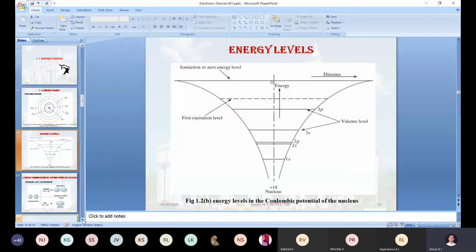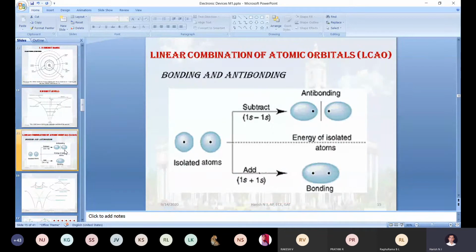Now we will move to the next concept. Before entering the energy band, we move to the linear combination of atomic orbitals. This is not a different topic; it is a subtopic of the energy band. Before I explain, can anyone tell me the meaning of the title LCAO, what it refers to? What is the meaning of linear combination?